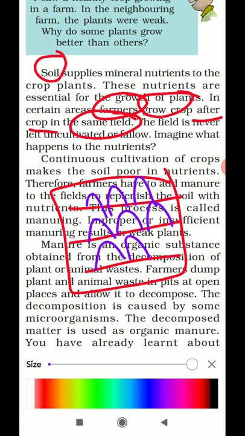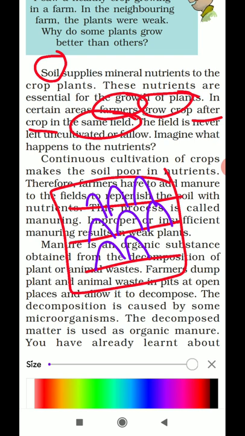Once they have grown one crop and the harvesting and cultivation are over, they will not leave that land as it is. They will grow crops again and again in the same field year by year, so they will not waste the land. So the nutrients present in the soil get used up by all the crops when it is cultivated again and again. This continuous cultivation of crops in the same field results in a lesser amount of nutrients in the soil. Due to the lesser amount of nutrients in the soil, the crop cannot grow healthily again, isn't it?